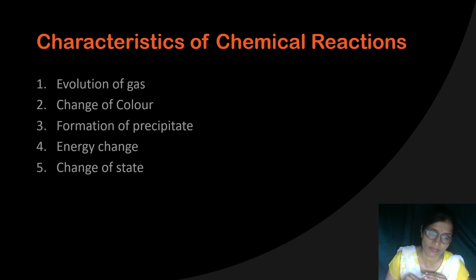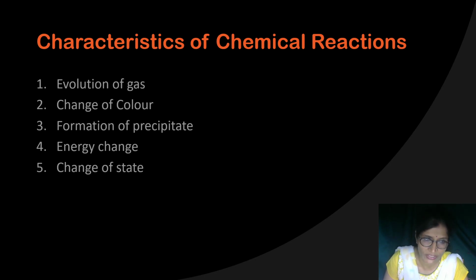And sometimes the state of the substance changes and the composition also changes along with that, then some kind of reaction is taking place. So we can say that these are the characteristics of a chemical reaction. What are those? Sometimes a gas will be evolved, so evolution of gas.